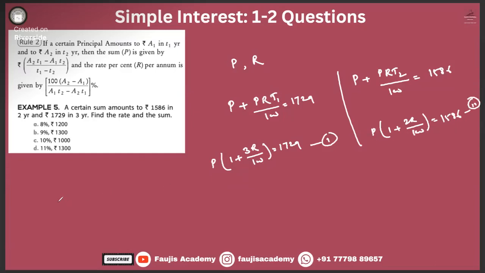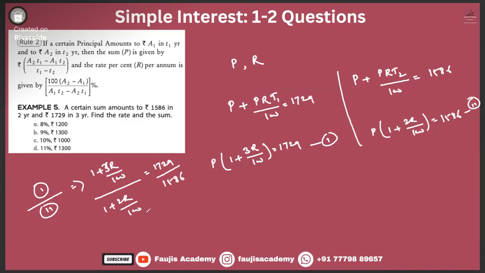So what if we do 1 divided by 2, what happens? Over here you might say, sir, maybe the formula method is much better. Yes, it's much better, but let's try to understand what is happening. This one divided by (1 plus 2R by 100) is equal to 1729 divided by 1586.